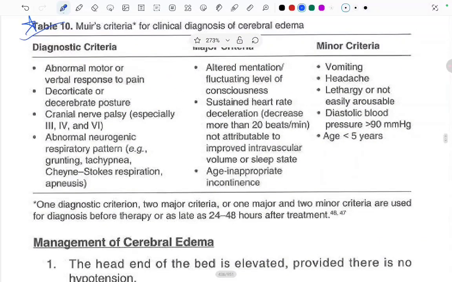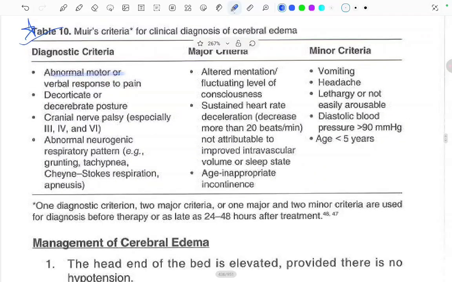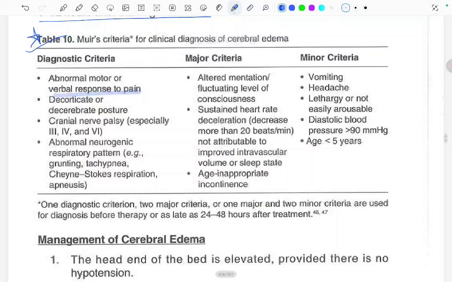Abnormal motor or verbal response to pain, decorticate or decerebrate posture, cranial nerve palsies, either third, fourth, or sixth, and abnormal neurogenic respiratory pattern, like grunting or tachypnea or Cheyne-Stokes respiration or apnea. Fine, these were all the diagnostic criteria.